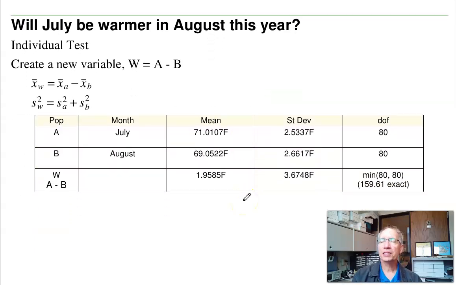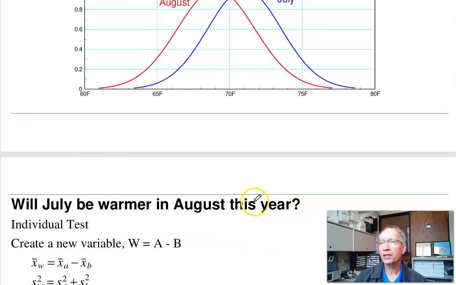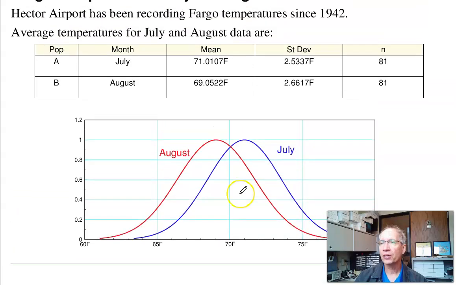Well, a couple ways to ask the question. I could ask, this coming year, will July be warmer than August? Now that's an individual question. It's not guaranteed. I could have a cool July, I could have a warm August. On average, July is warmer than August, but on any given year, it's not guaranteed.